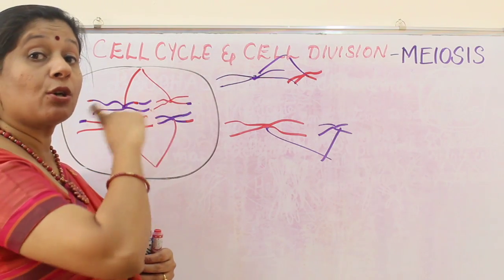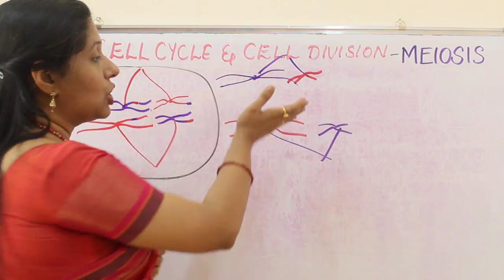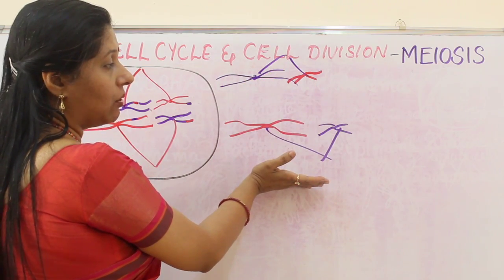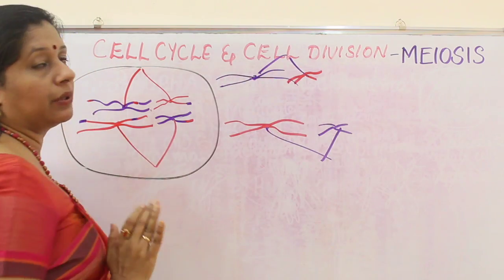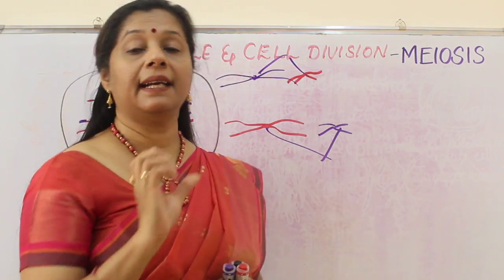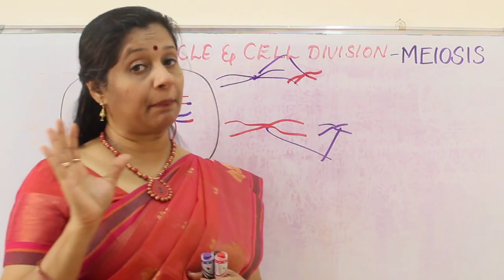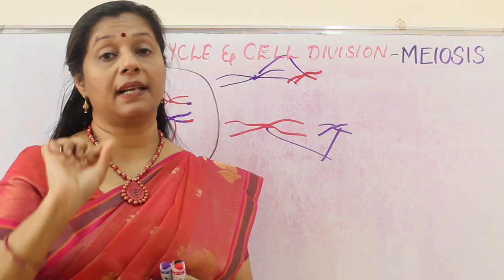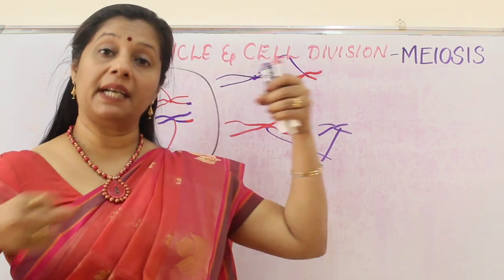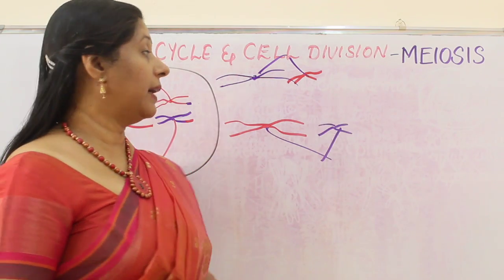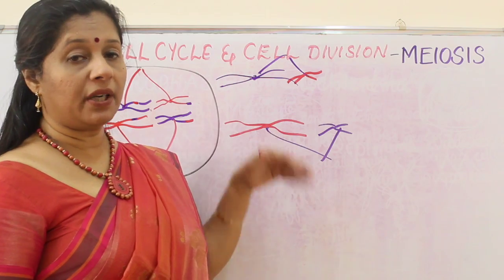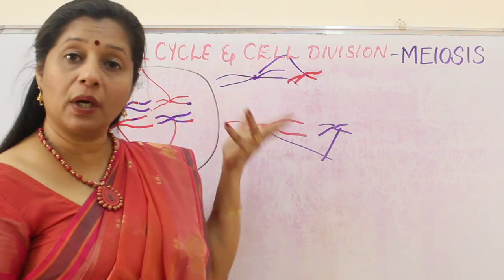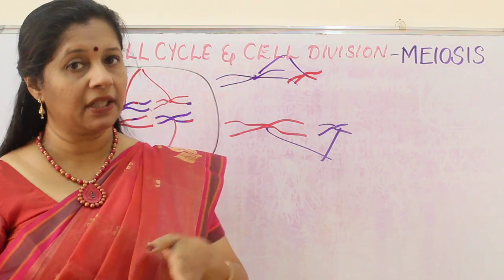But here what happens? Homologous chromosomes are arranged, so exactly half the number will go to this side and half to that side. That means 23 and 23 will go, not 23 pairs again. So anaphase 1 is reducing the number to half by separating the homologous chromosomes. Before it was 4, now on each side only 2 are there, so the chromosome number became half.